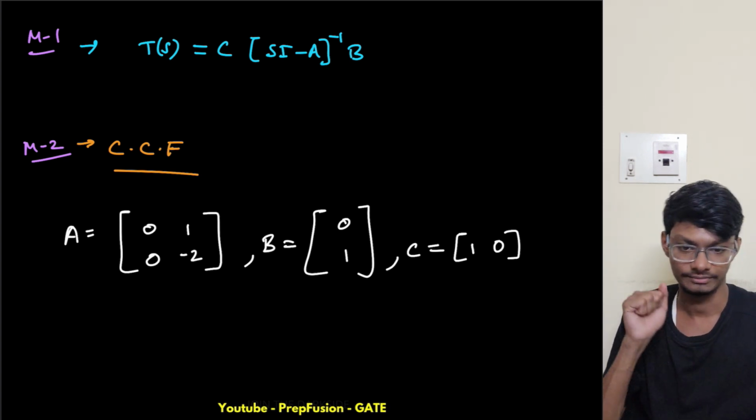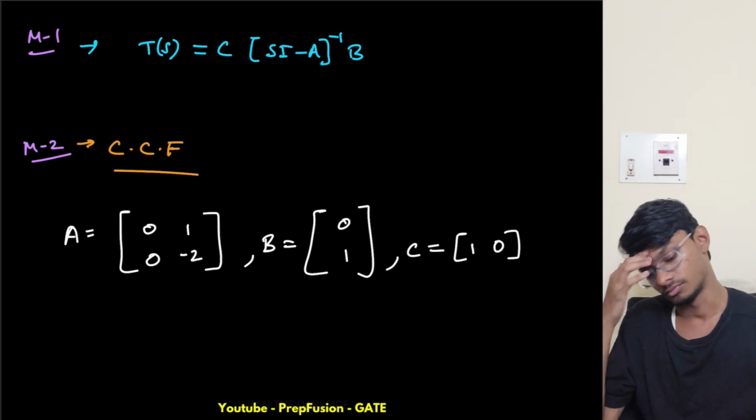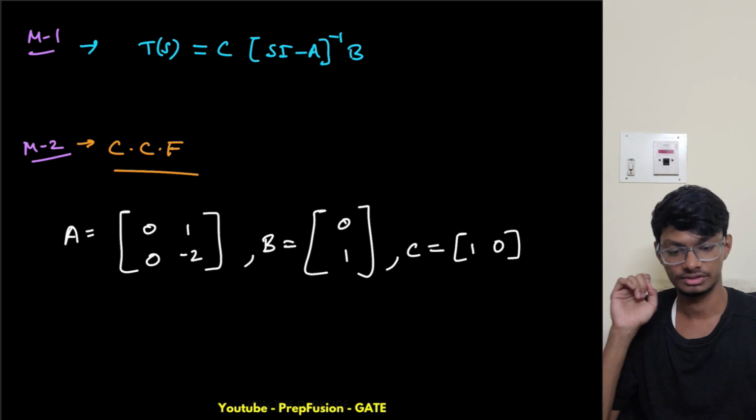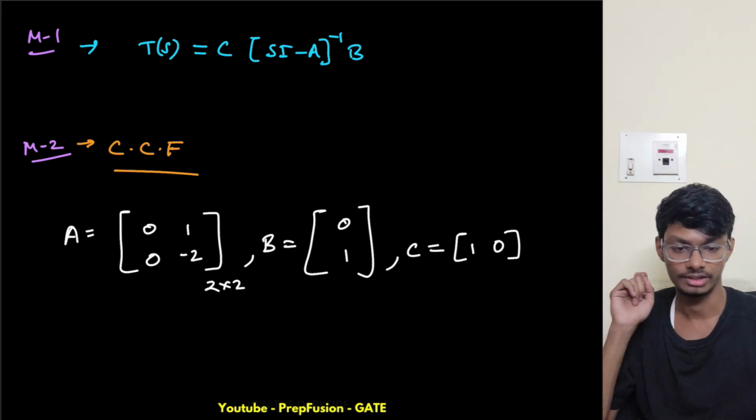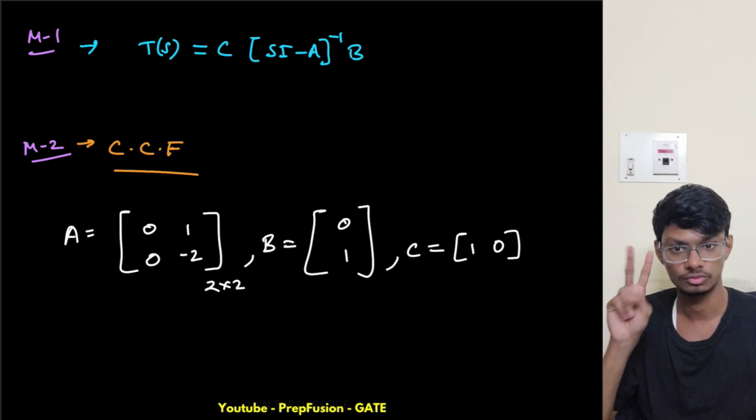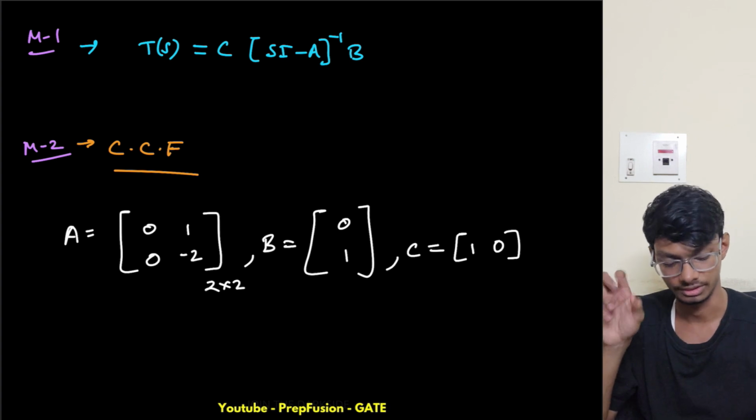So this is ABC, right? Now we can see what is the order of the transformation. It will be the order of the A matrix. It is order 2. So there will be 2 integrators and there will be one square term, right?